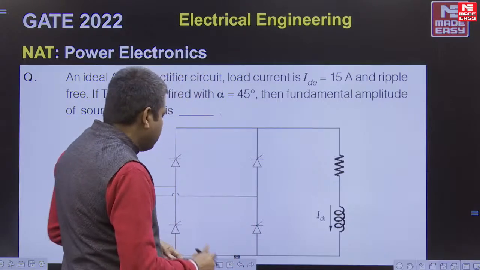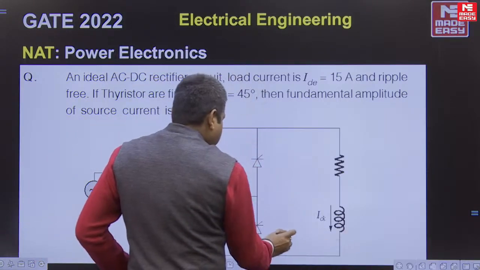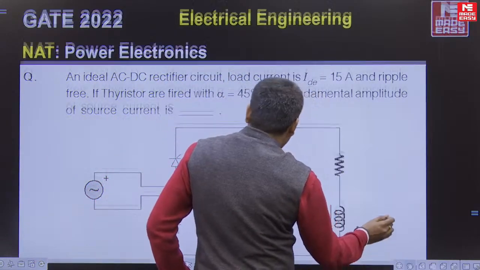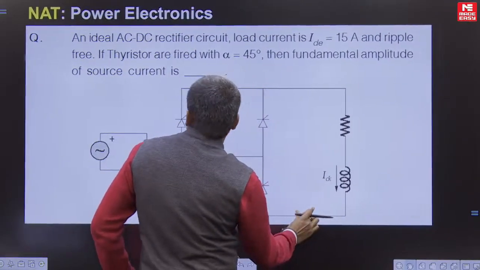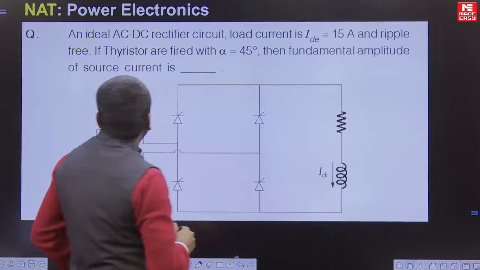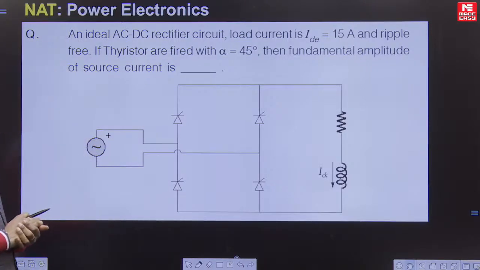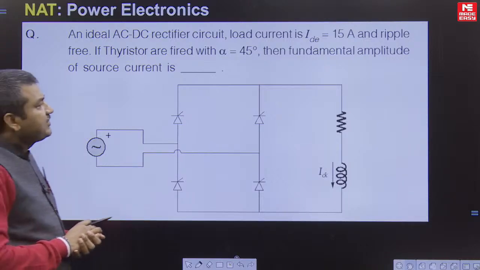So let us go through this question. In an ideal AC to DC rectifier circuit, the load consists of a DC current of 15 amperes.